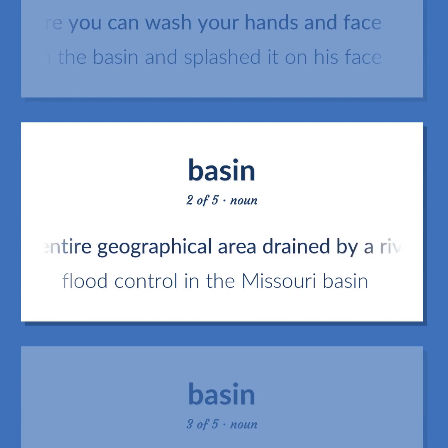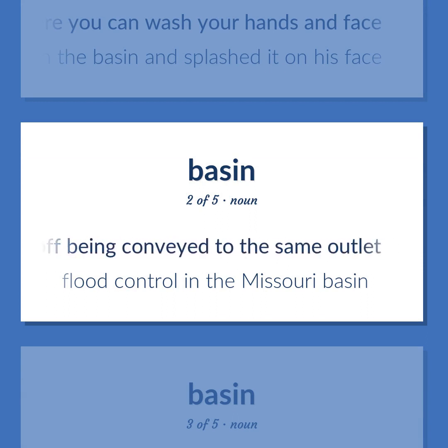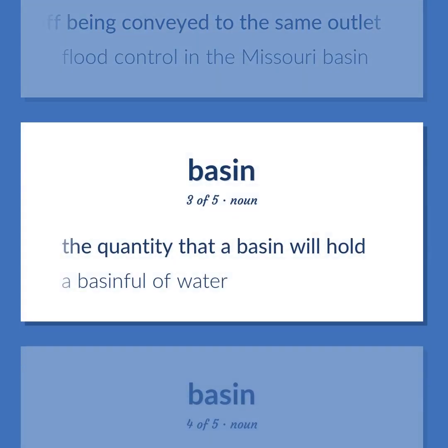The entire geographical area drained by a river and its tributaries. An area characterized by all runoff being conveyed to the same outlet. Flood control in the Missouri Basin. The quantity that a basin will hold. A basinful of water.